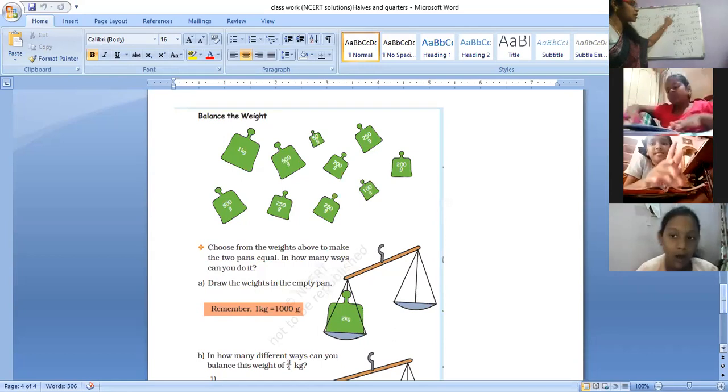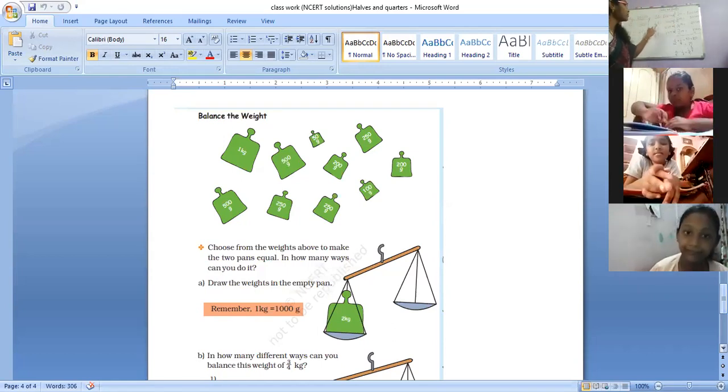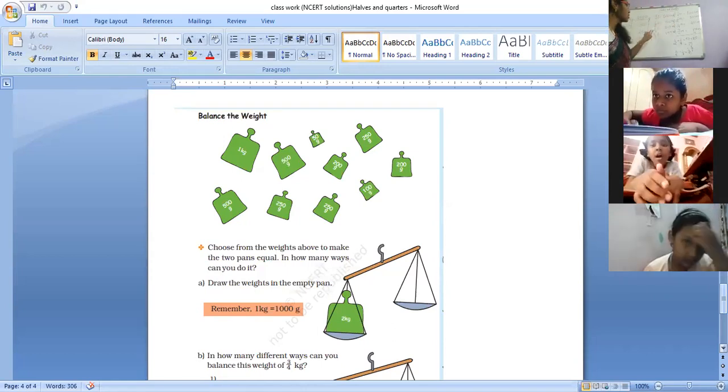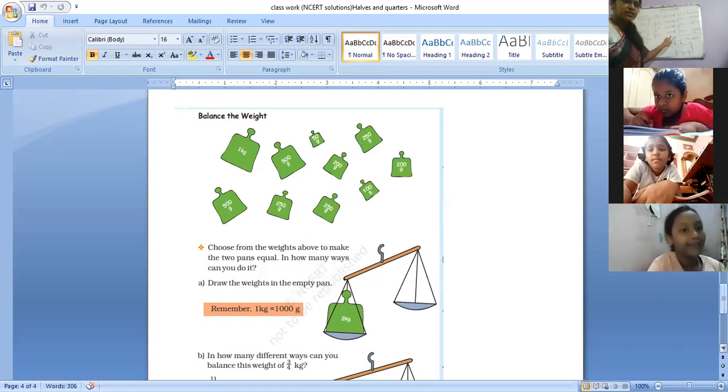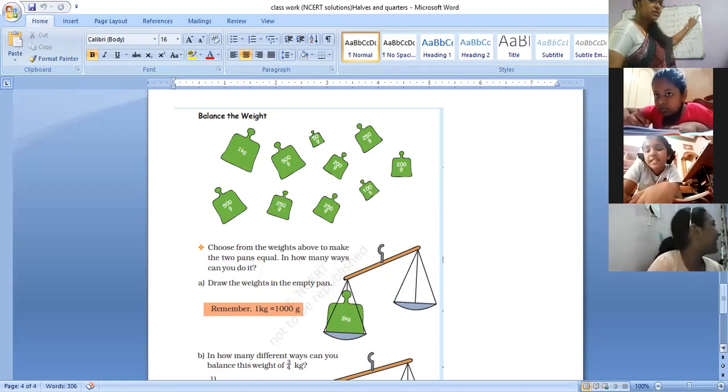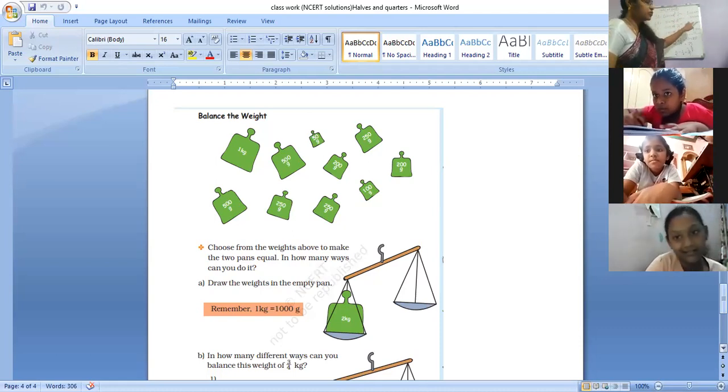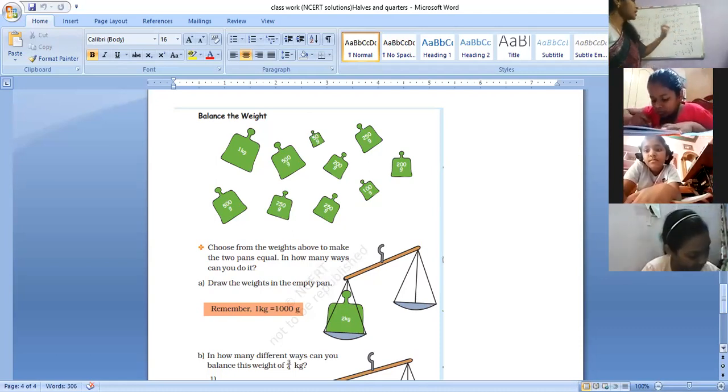Now 1 liter is 1000 milliliters. Half a liter is 500 milliliters. 1/4 of a liter is 250 milliliters. 3/4 of a liter is 750 milliliters. 1 meter is 100 centimeters, half a meter is 50 centimeters, 1/4 of a meter is 25 centimeters, and 3/4 of a meter is 75 centimeters.